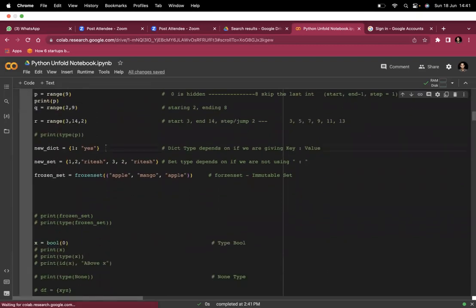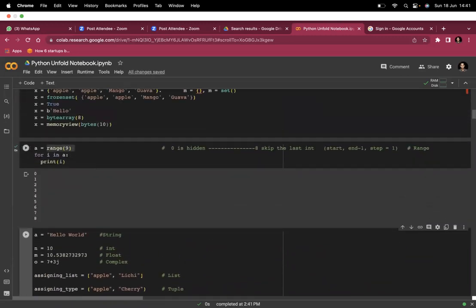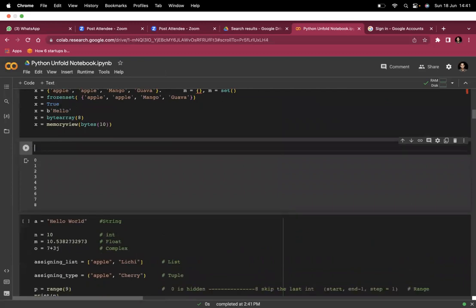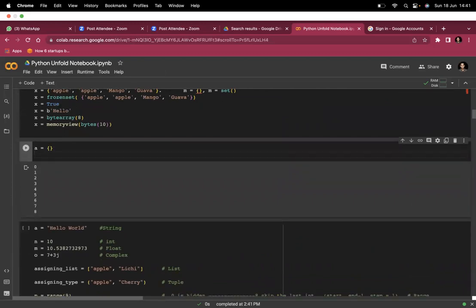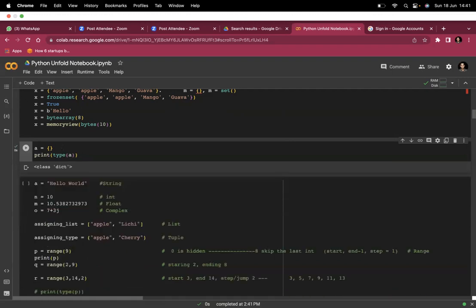In the same way, the way I'm telling you, Python is dynamically typed. It will come to this bracket notation, key, colon, and then the value. That is the way Python says, okay, this is a dictionary and this is a set. If I show you here, I'm writing A equal to this, print type of A. It is saying class dict.